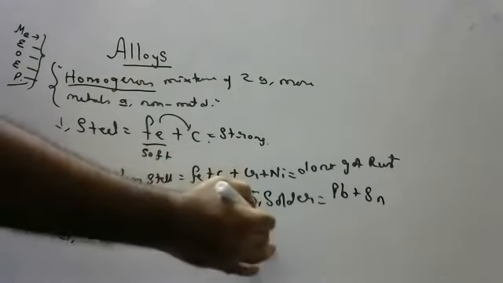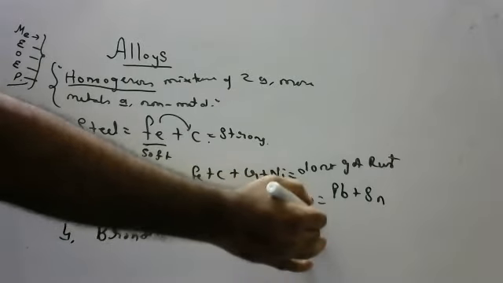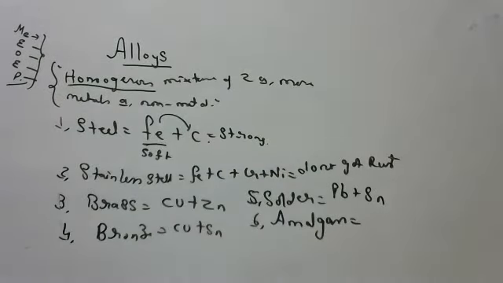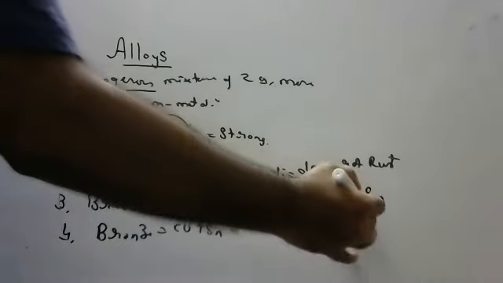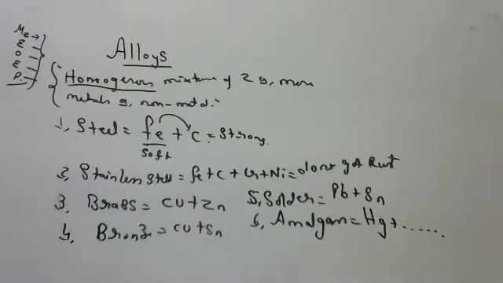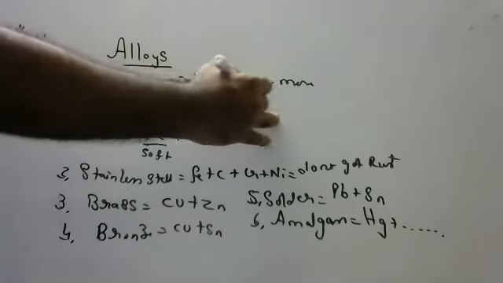Okay, sixth one. Amalgam. This year they asked this question. What is an amalgam? Any alloy of mercury is called amalgam. If one of the components is mercury, then that alloy is called amalgam. Any alloy of mercury is called what, children? Amalgam.